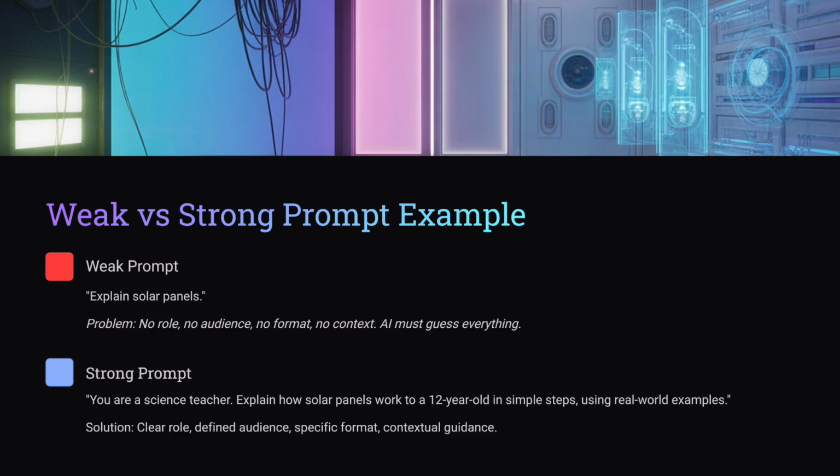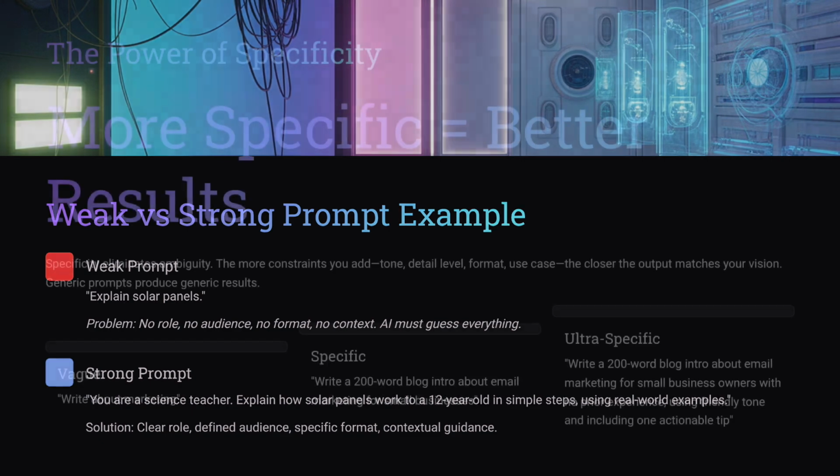Explain how solar panels work to a 12-year-old in simple steps using real-world examples. Now it knows, role, science teacher, audience, 12-year-old, format, simple steps, style, real-world examples. This is the power of role plus task plus context plus output in action.